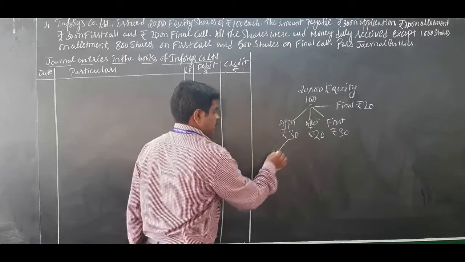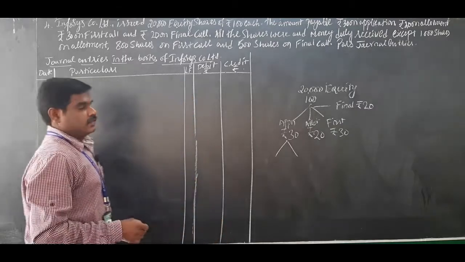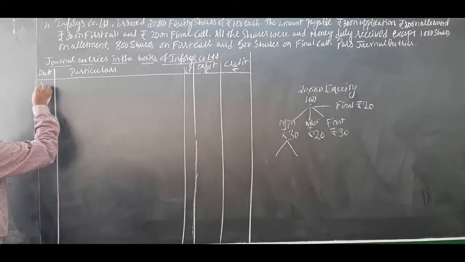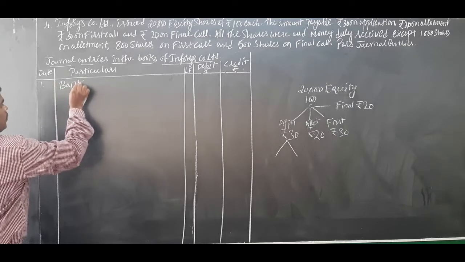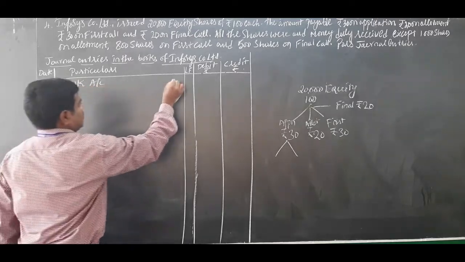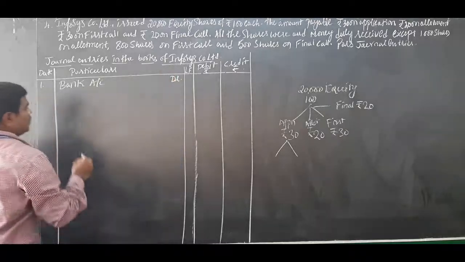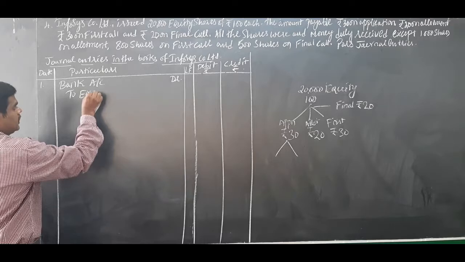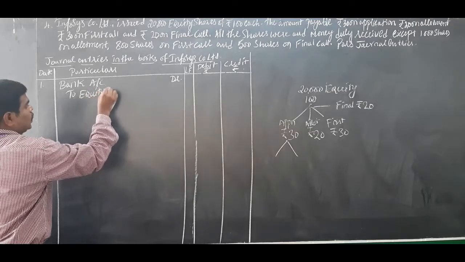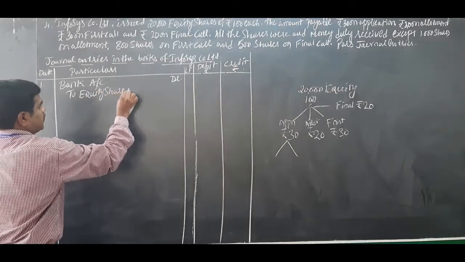First, application money received and transferred to share capital account. Journal entry number 1, when application money is received: bank account debit to equity share application account. Now you have to use the word equity because equity is given.